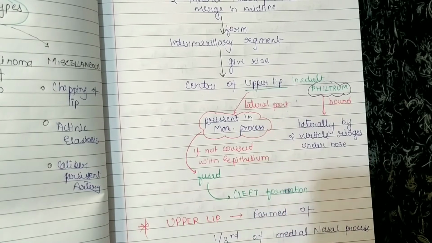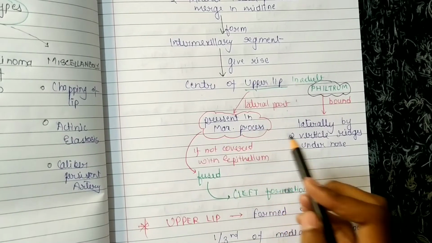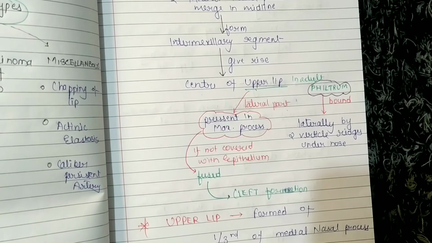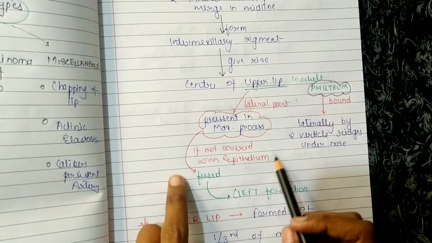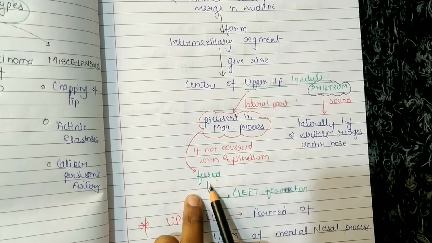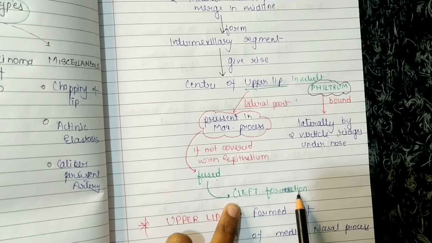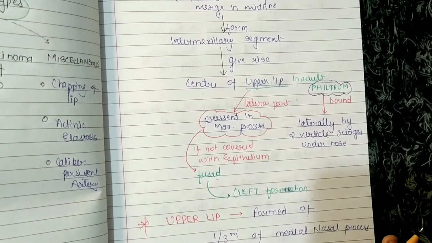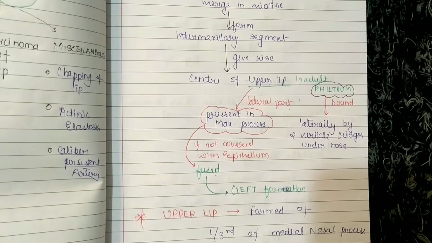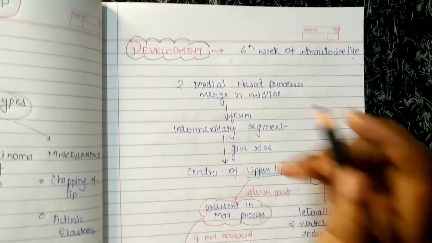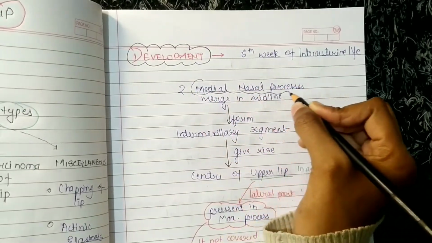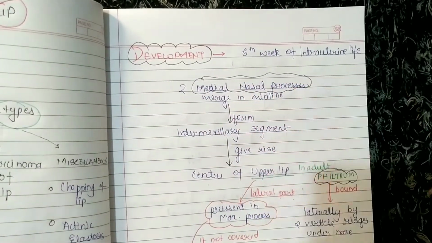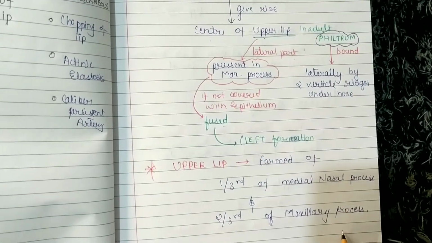The lateral part of the upper lip is present in the maxillary process, and if this is not covered with epithelium, then this lateral part of the lip will not get fused and it will form a cleft. So basically the upper lip is formed of 1/3 medial nasal process and 2/3 maxillary process.